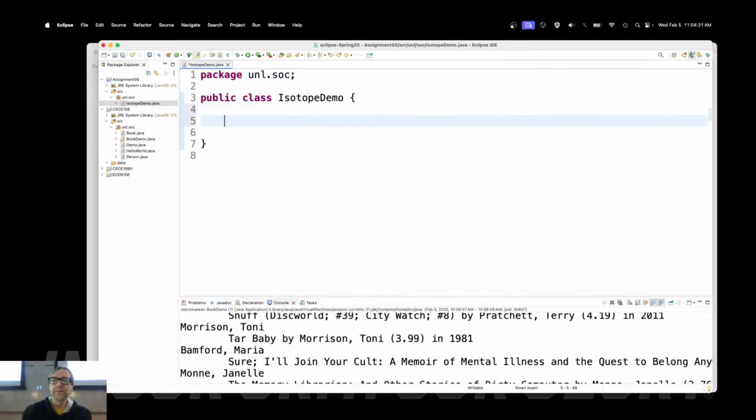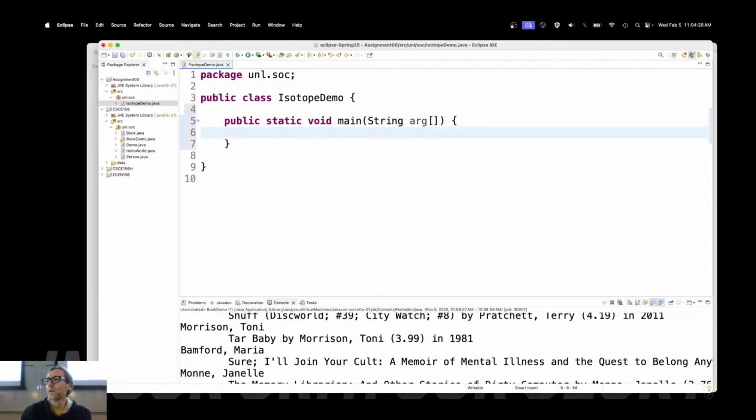And I will want a main: public static void main. You can auto-generate that, by the way. I just didn't click on the option to auto-generate it. Args. There we go. So step 1, read in the following: say, initial mass.